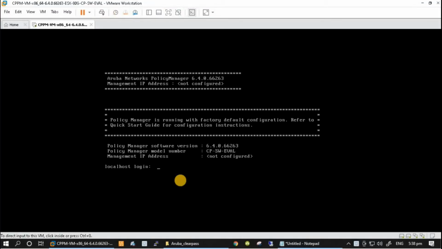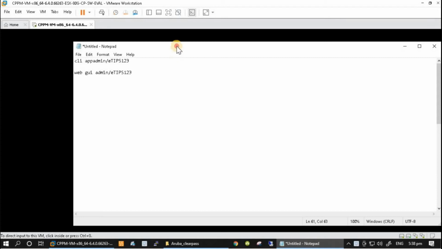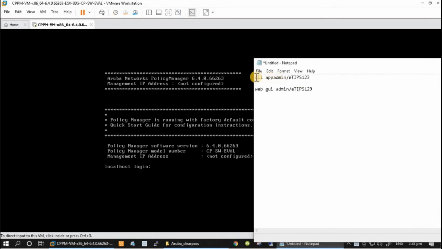Hi, so the system is now booted up, and here we can see it's asking for the login, and this is our current version, which is 6.4, an evaluation version. We are using the default login for the CLI, which is appadmin, and the password is eTIPS123.